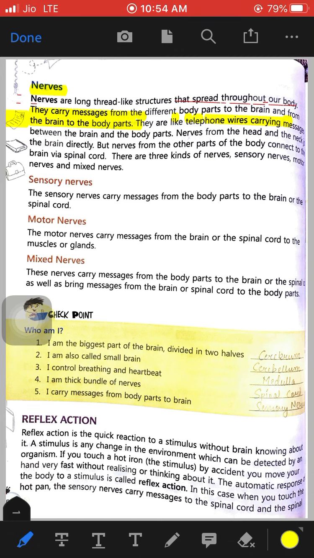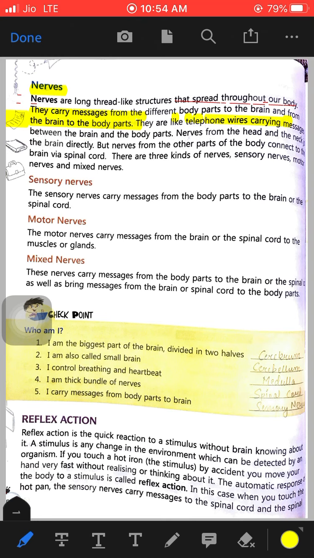In the same manner, these nerves also function. Whatever message the brain wants to give to a body part, that message is sent, and whatever messages body parts need to send to the brain, these messages are sent through nerves.